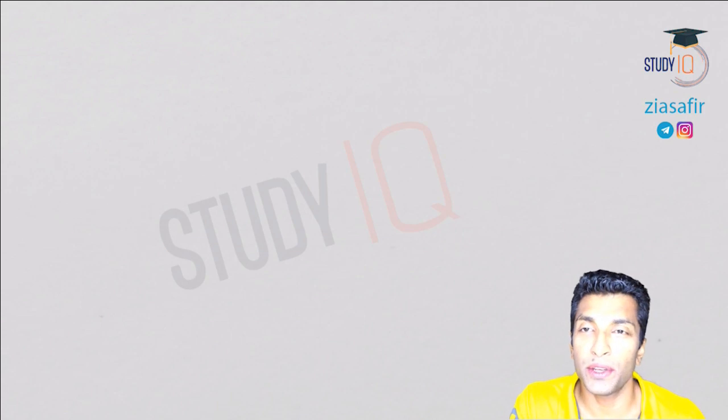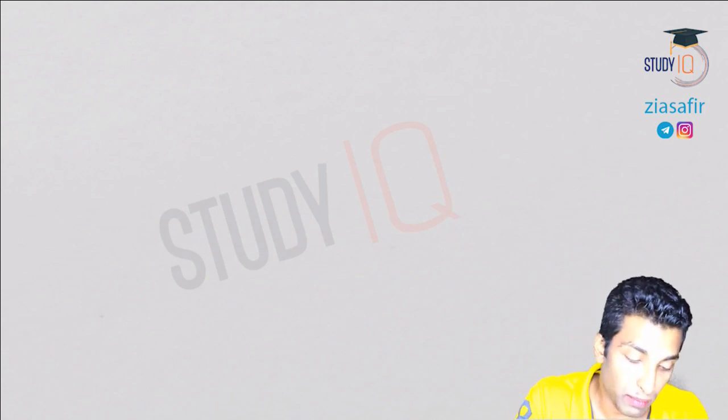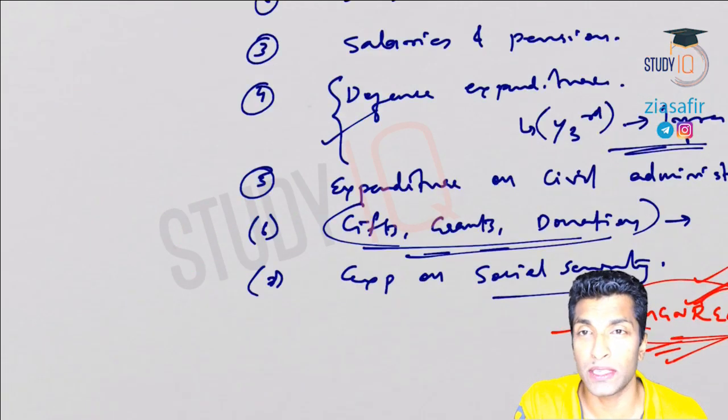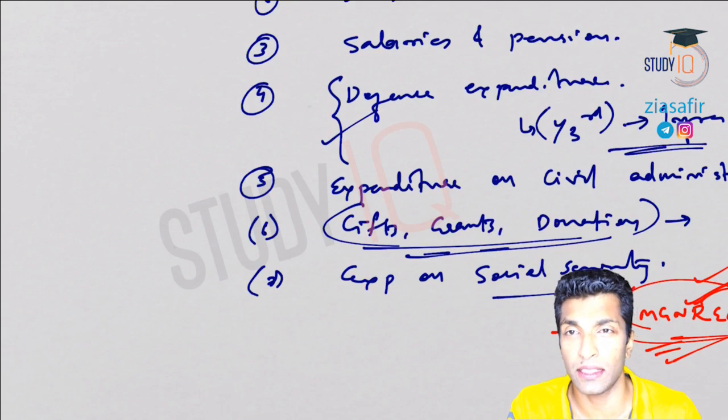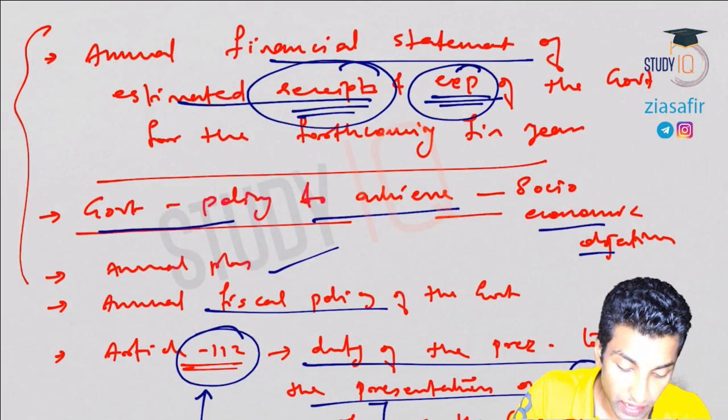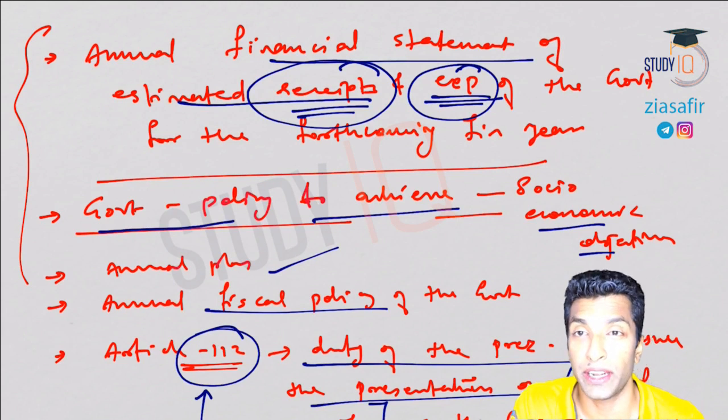So we will continue our discussion on economy. We are in the module budget. So we started off with budget. First session is over. So basically we talked about what is budget, the constitutional provisions and the structure of budget in the previous session. So in this session we'll be dealing with various budgetary deficits.